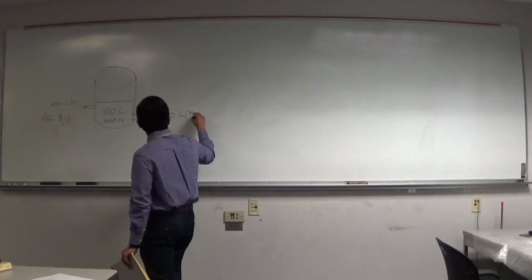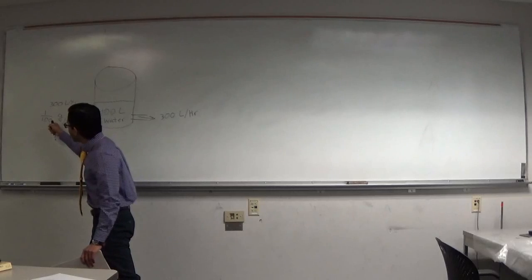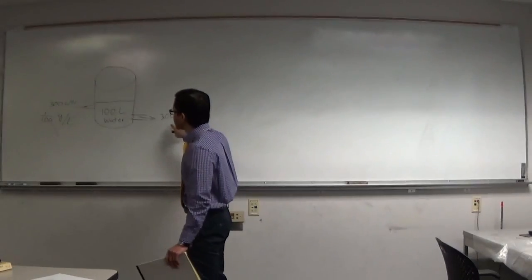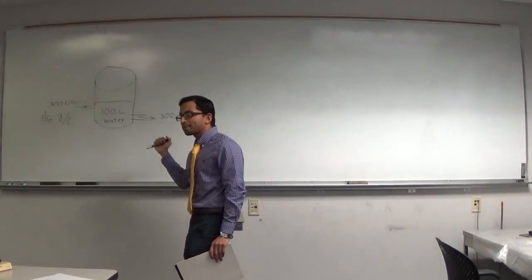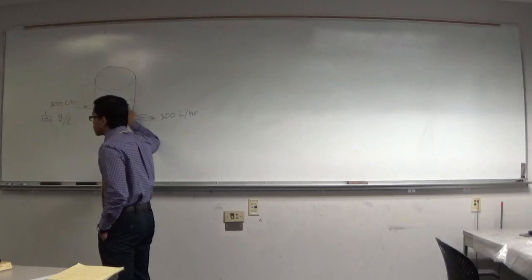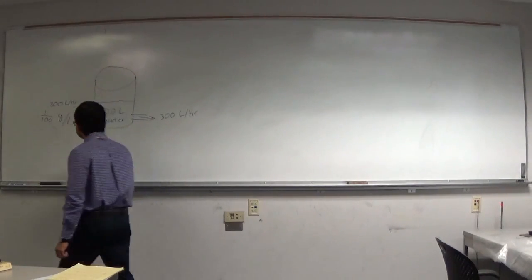Except there's a little difference here. We don't have this concentration anymore. So now we have to think about what's the concentration of the mixture coming out. Let's first do this. Let's denote the amount of salt in the tank at any time to be x.